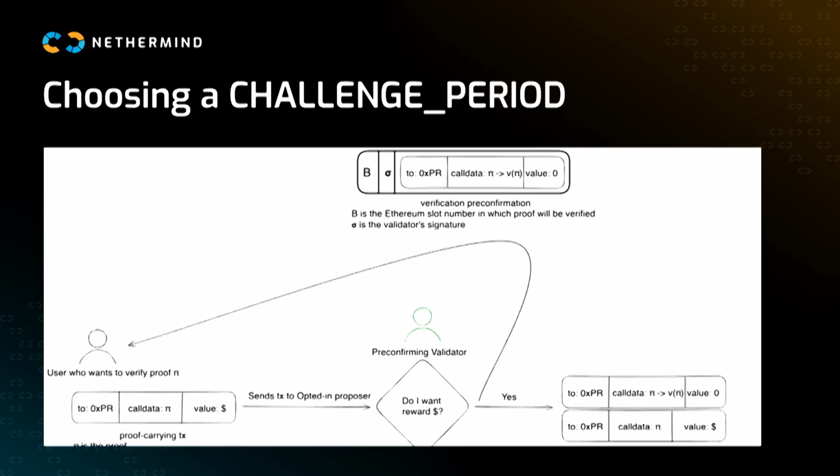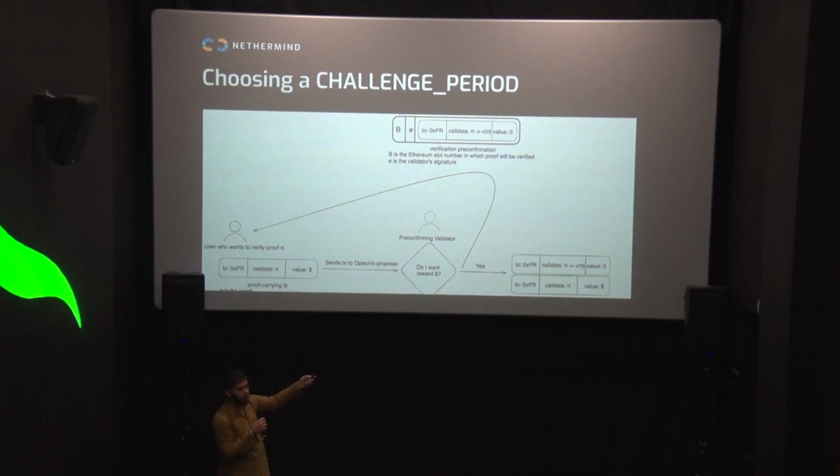So here we see that we get soft finality really quickly, in some milliseconds, because the time it takes for the validator to sign the message above is probably a few seconds. They verify the proof off chain, and then they just sign the result. So at that point, you know the validators have already committed to what they will include on chain when their block comes. So the prover already knows the result of the proof, right?